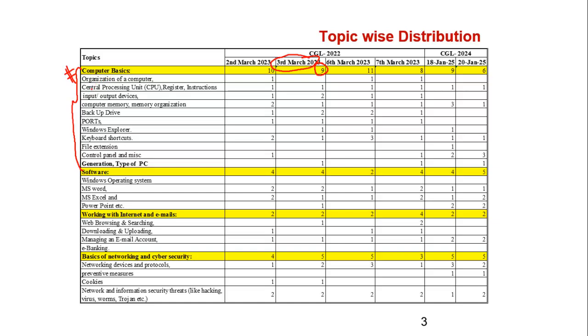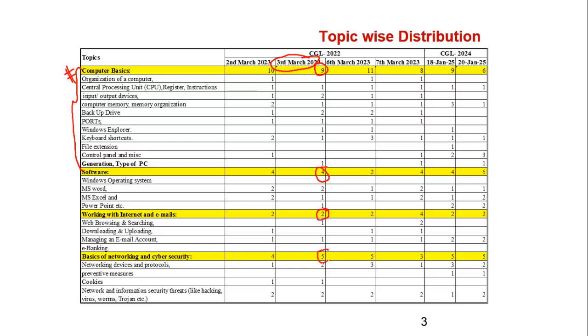The next one is software, where you will get 4 questions from Word, Excel, PowerPoint and OS. The next one is working with internet and email, where you will have 2 questions. And from basics of networking and cybersecurity, you have 5 questions.